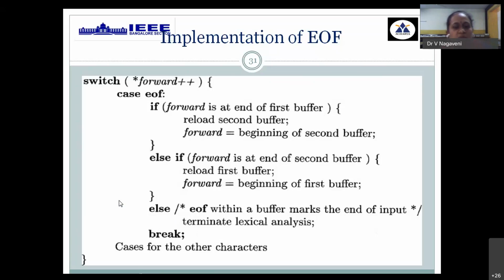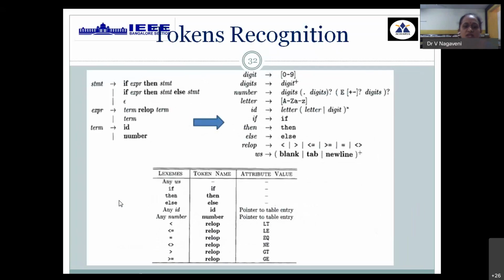Similarly, other characters will be there in a complete lexical analysis process. So this is one such input statement for token recognition, wherein you have a given high-level language input statement in the form of an if-else structure. The first step is to identify all the regular expressions involved for the different types of information present in this statement. I need to segregate them. Since I have given ID and number, a regular expression has to be defined which will accept integer, exponential, as well as fractional.